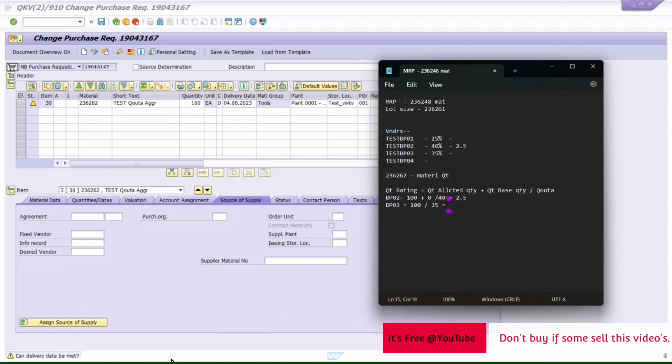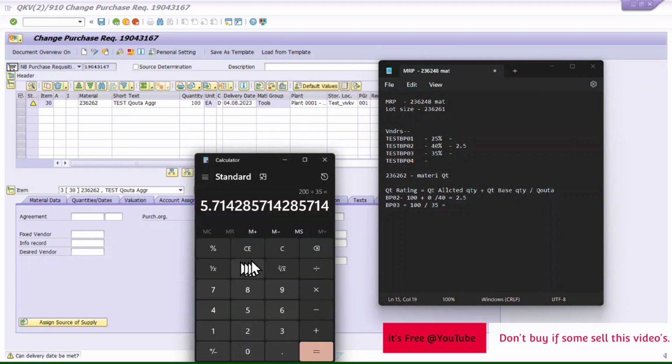Let's calculate how much it will be. It will be something like 2.9. 100 divided by 35 is 2.85.